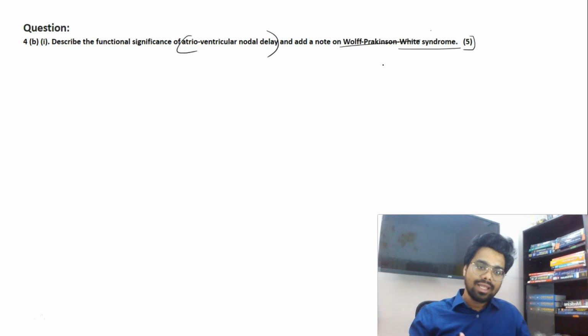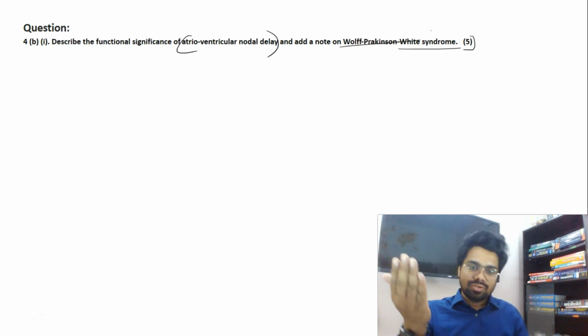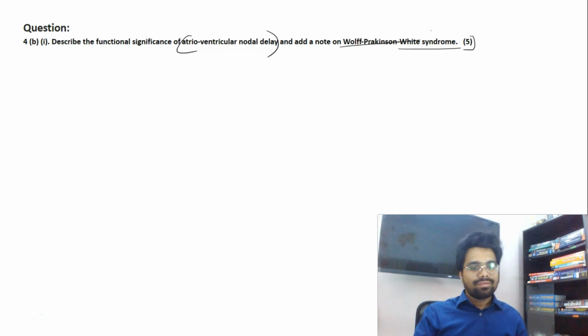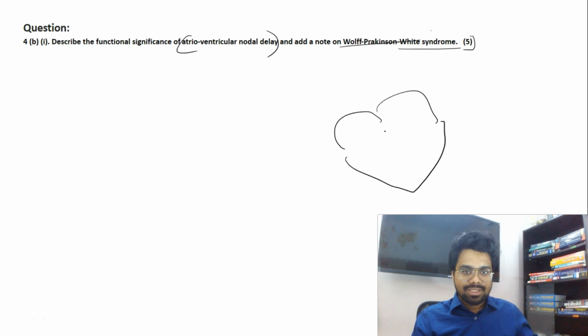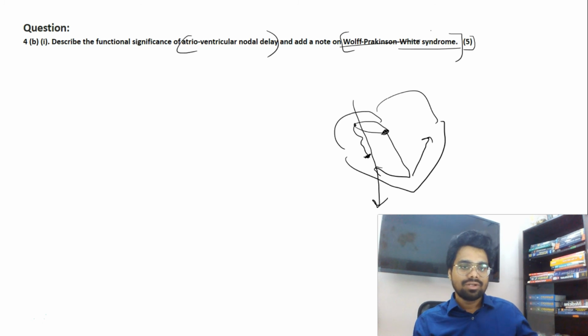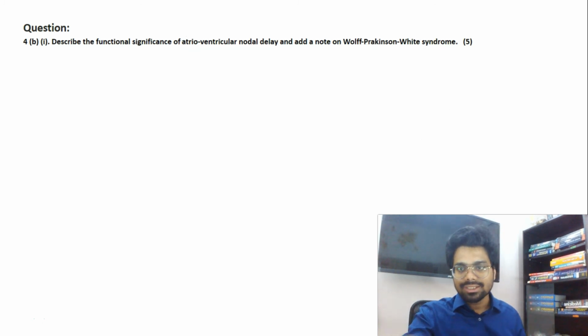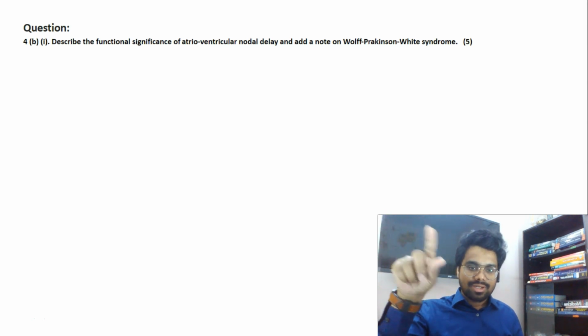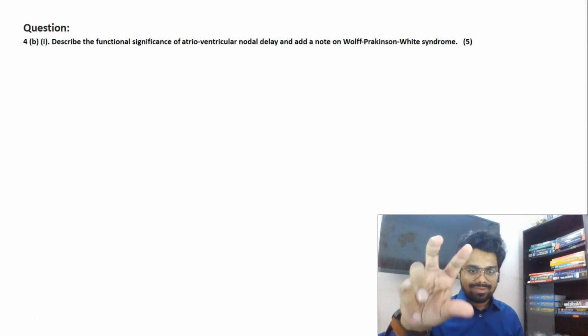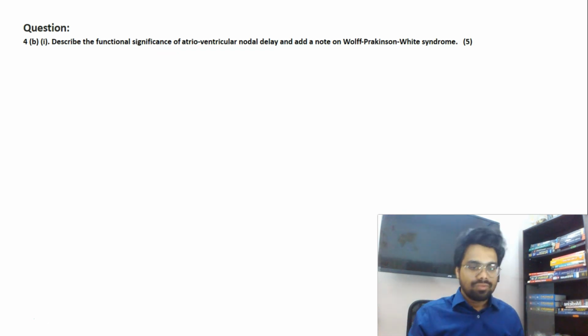If there is no AV nodal delay, atria and ventricles will be contracting at the same time. So to make sure that the atria contract and empty blood into the ventricles, we have AV nodal delay, or refractoriness of the AV node. If the impulse starts in the atria at the SA node, it goes to the AV node and from there to the bundle of His. This is how it is transmitted, right? If there is an accessory pathway called the bundle of Kent, instead of AV nodal delay, the atria and ventricles will be contracting at the same time, and this is called Wolff-Parkinson-White syndrome or bundle of Kent. It's as simple as that, and these are basics you can write: how the action potential is transferred in the conduction system of the heart, why there is AV nodal delay, what is the bundle of Kent, and what is Wolff-Parkinson-White syndrome.